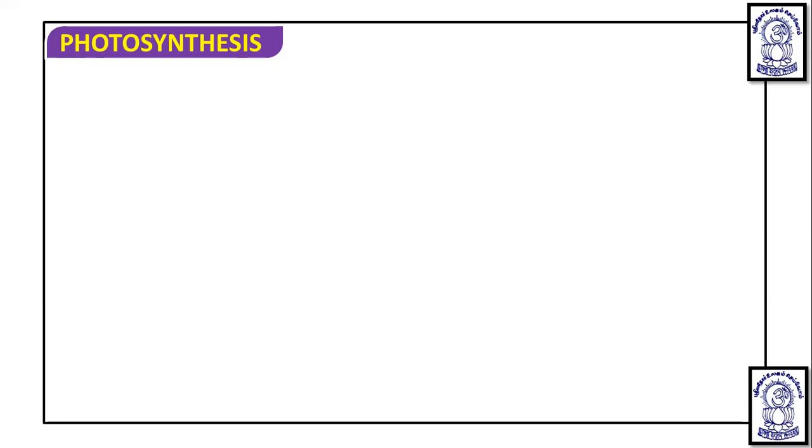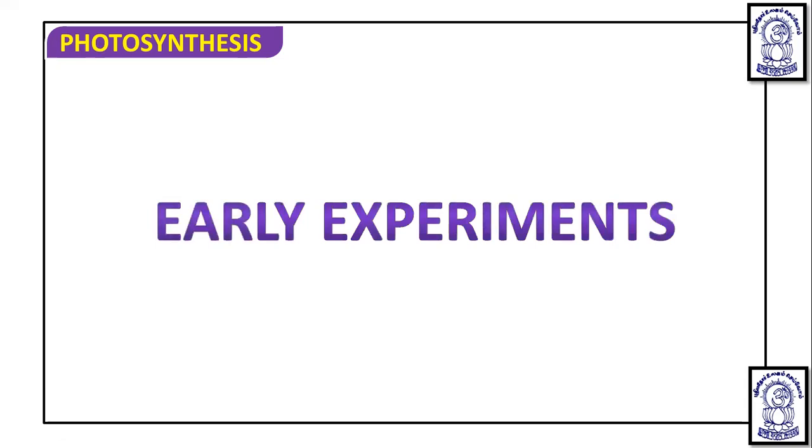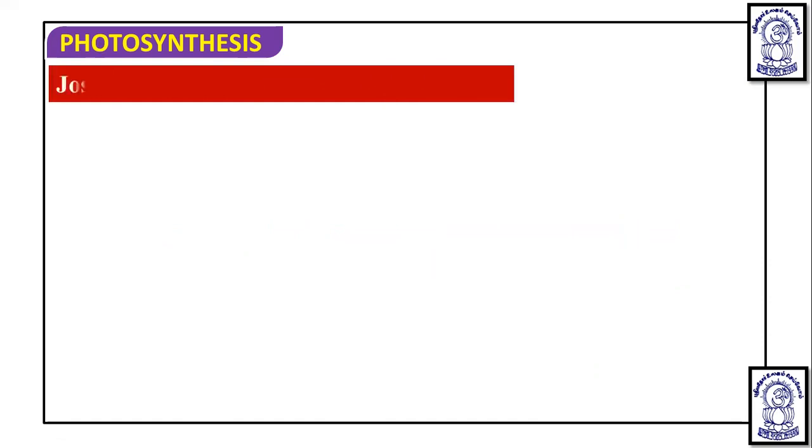Now after this, we talk about some early experiments which were done to prove what the essential things for photosynthesis are and how they are carried out, and which scientists were involved in this. When we talk about early experiments on photosynthesis, Joseph Priestley was the first scientist to carry out this experiment. Actually, the father of plant physiology is Stephen Hales, who is credited with the discovery of photosynthesis.